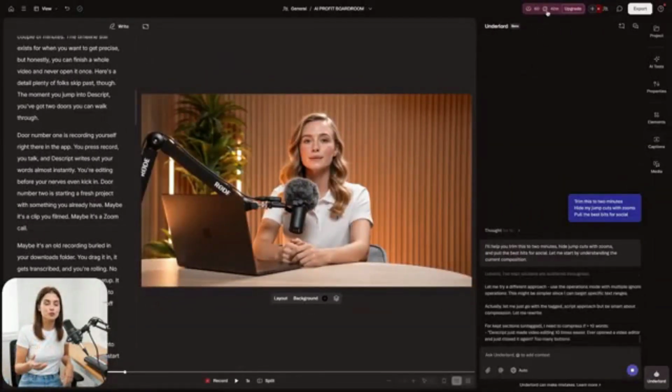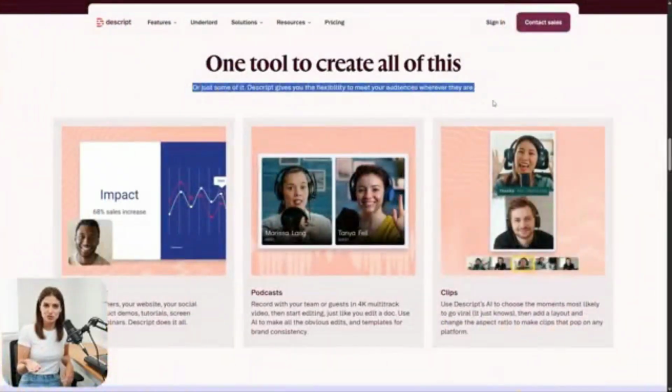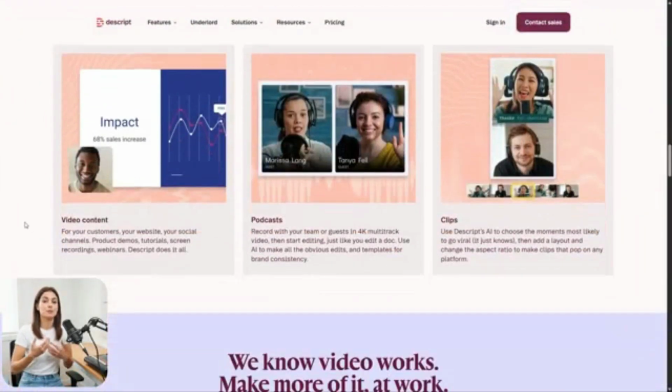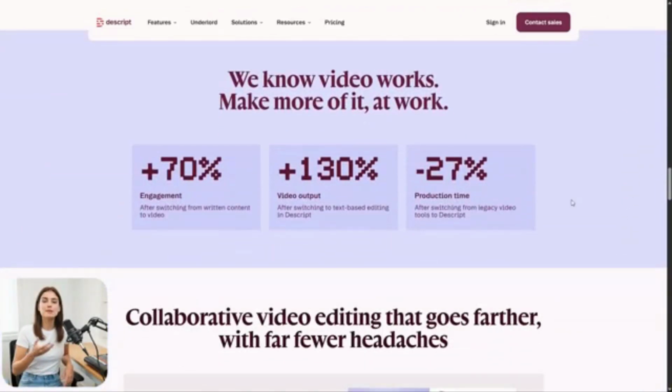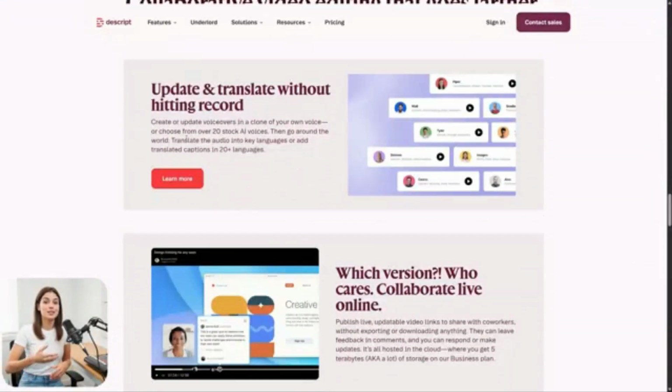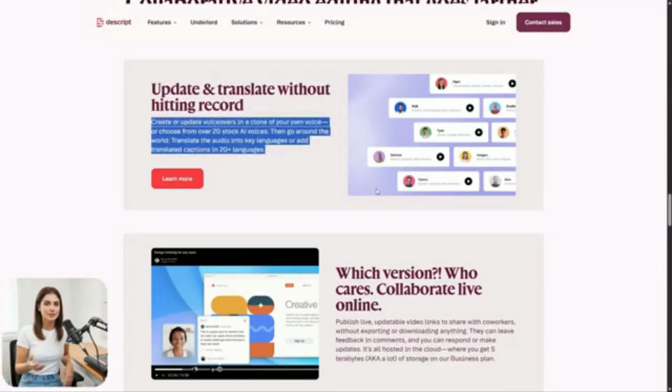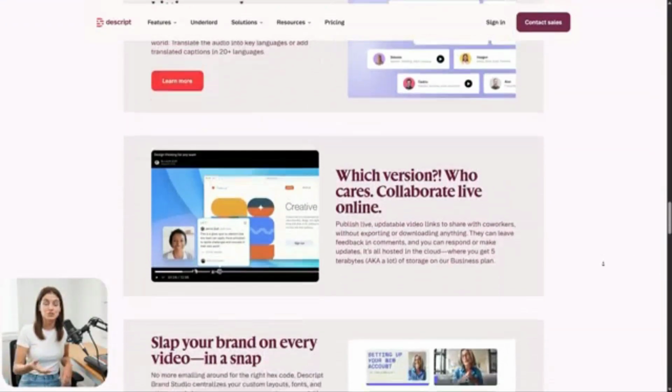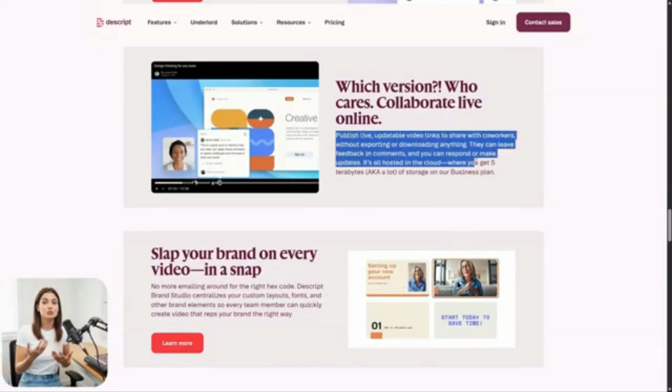Now, let's be honest for a moment. Is Descript actually worth it? Here's my straight take. If you're making talking head videos, tutorials, podcasts, or short social clips, it's a brilliant match. Fast, simple, and the AI does genuine work. It's not built for big cinematic projects loaded with effects and color grading. That's just not its lane. But for the content most of us are actually creating, it's one of the friendliest tools out there.